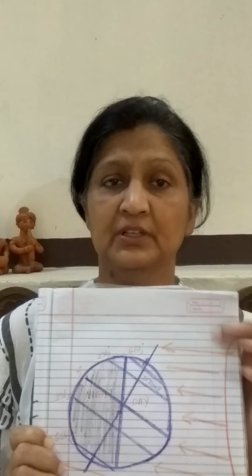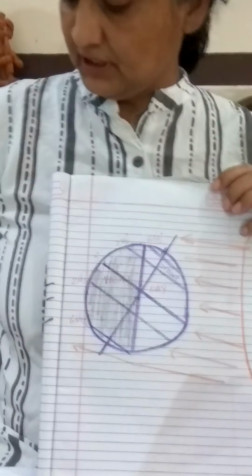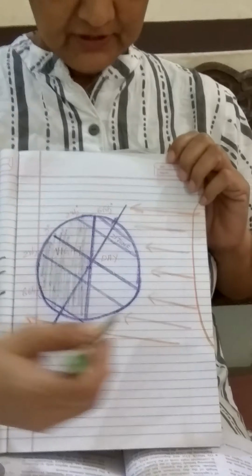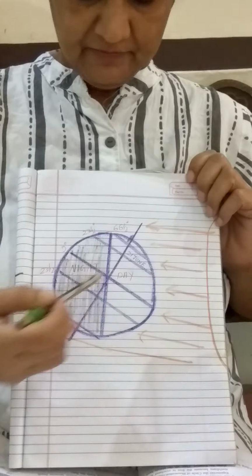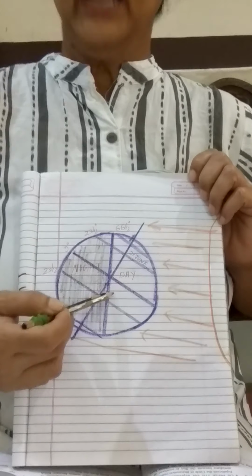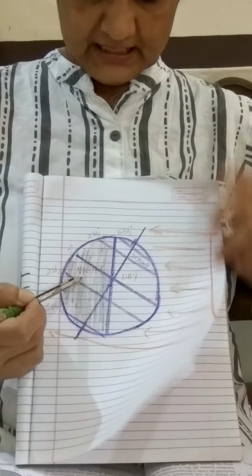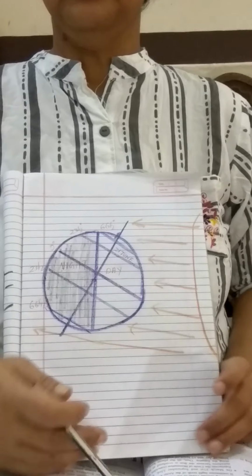Earth is inclined towards the sun. The half of the earth which is inclined towards the sun, the rays of the sun fall on that half part of the earth because of the inclination, with half of the earth having a day and the other half having a night. So this inclination remains the same.